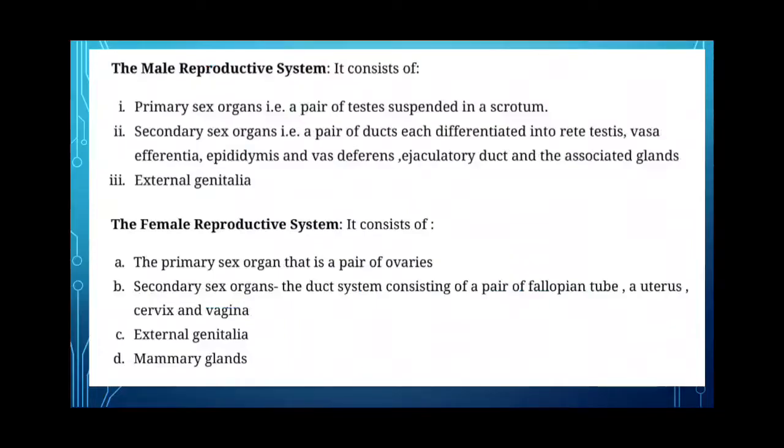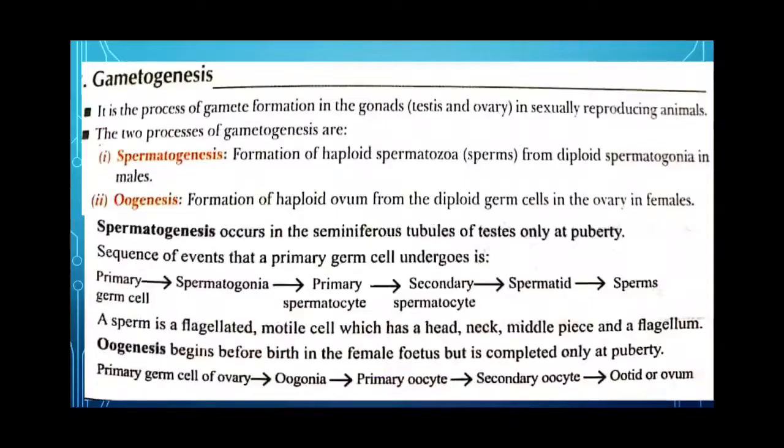Now, the female reproductive system consists of a pair of ovaries, a pair of fallopian tubes, then a uterus, cervix, and vagina, where the pair of ovaries are the primary sex organs, along with external genitalia and mammary glands. Now, gametogenesis is the process of gamete formation in the gonads. The two processes of gametogenesis are spermatogenesis, that is formation of sperm in males, and oogenesis, that is formation of ovum in females.